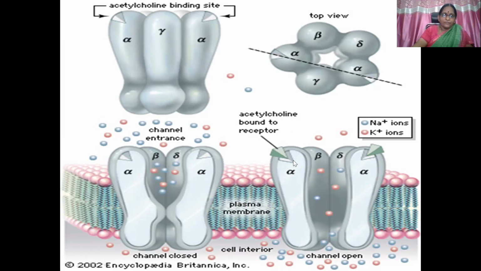This is the alpha subunit, where the ligand binding site is located. The acetylcholine molecule will come and bind to the ligand binding site present on the alpha subunit of the receptor. Then the ion channel opens, and there is a passage of sodium ions into the cell causing depolarization of the cell, then producing its effect.